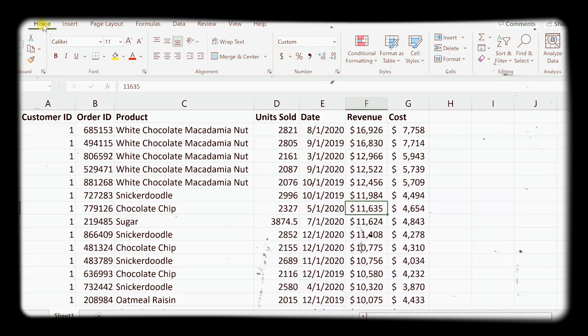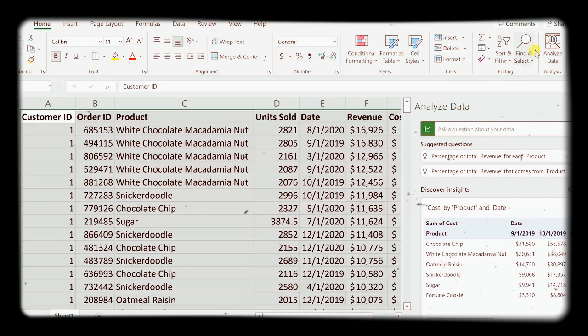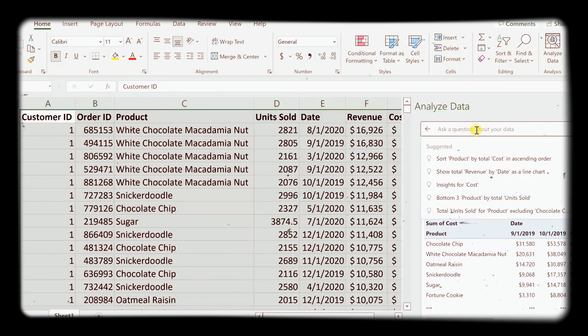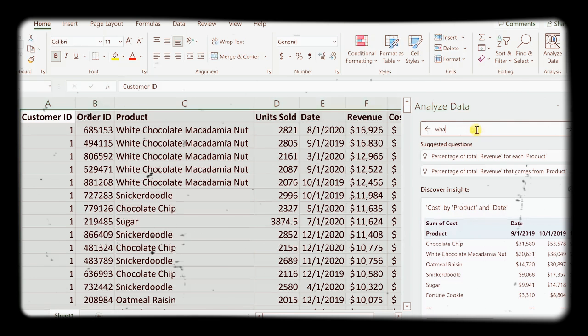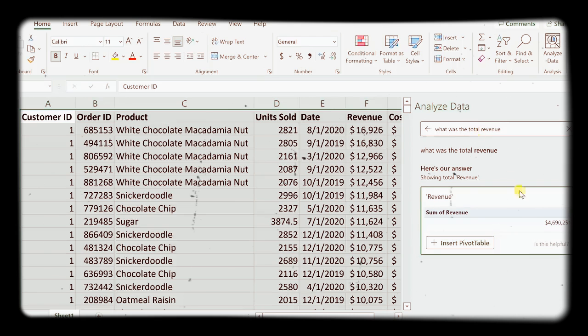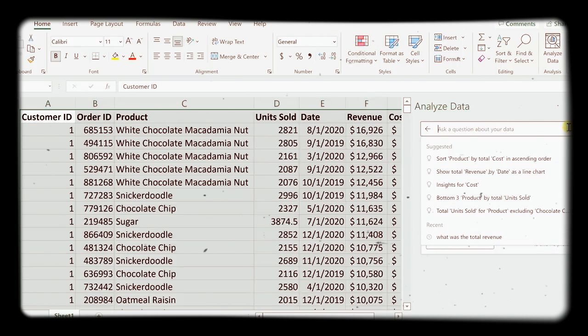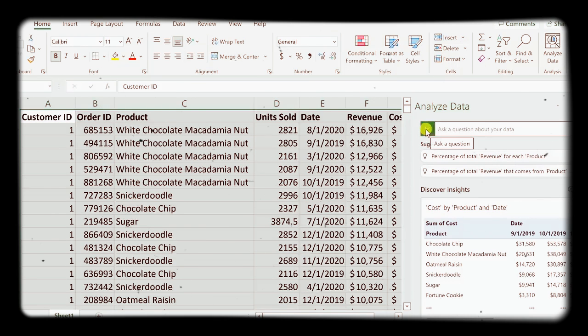In the top left-hand corner, let's click on the Home tab, and all the way over on the right-hand side of the ribbon, let's click on Analyze Data. This now opens up a pane over on the right-hand side that helps me with analyzing my data. Now, instead of me going in and getting my hands dirty and doing the analysis, here I could simply ask Excel about my data. For example, what was the, let's say, total revenue? And when I type that in, here I see that we earned just under $5 million. Okay, that's pretty cool. But now check this out.